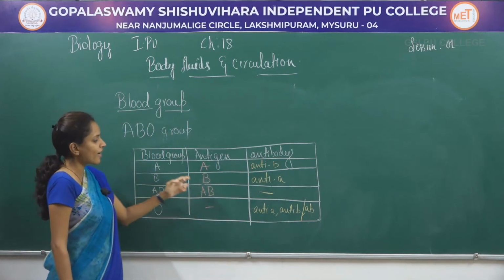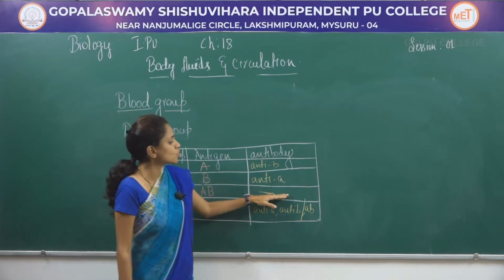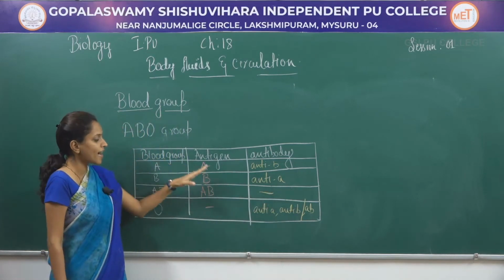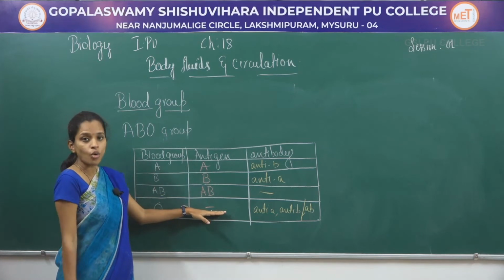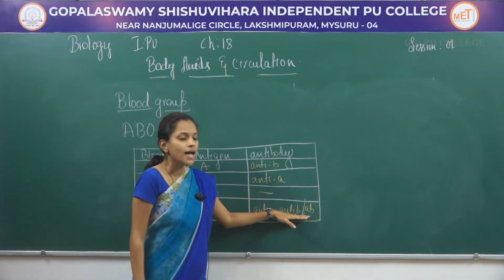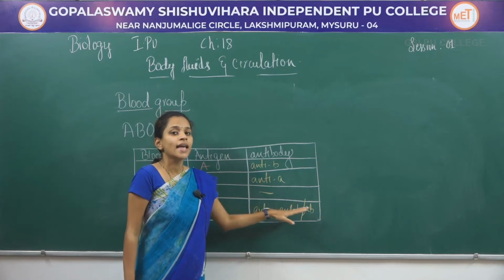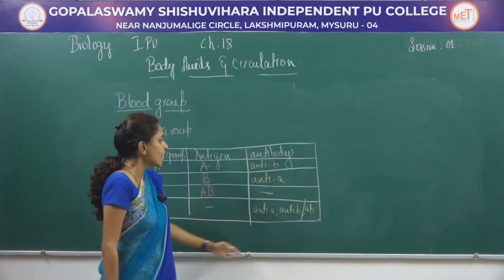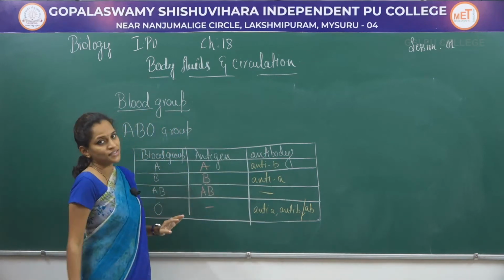AB blood group has antigens A and B and no antibody, whereas O blood group has no antigen but both antibodies, anti-A and anti-B. Clear? That is how the blood groups have been classified.